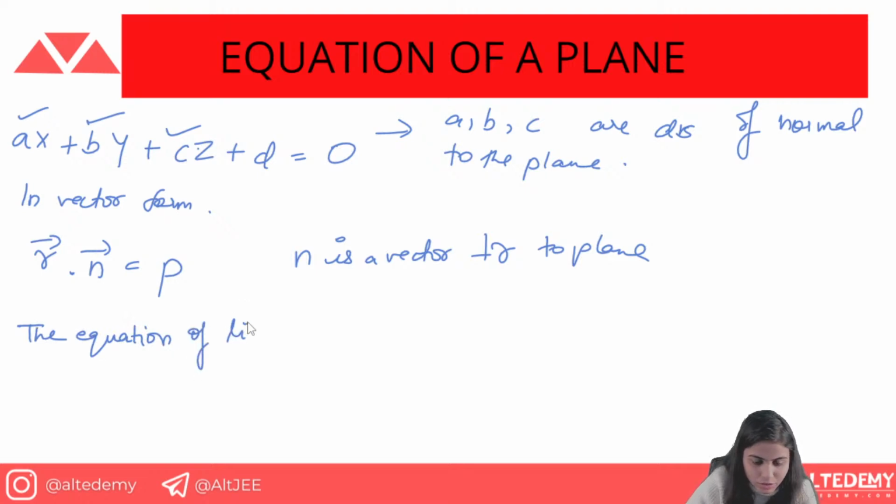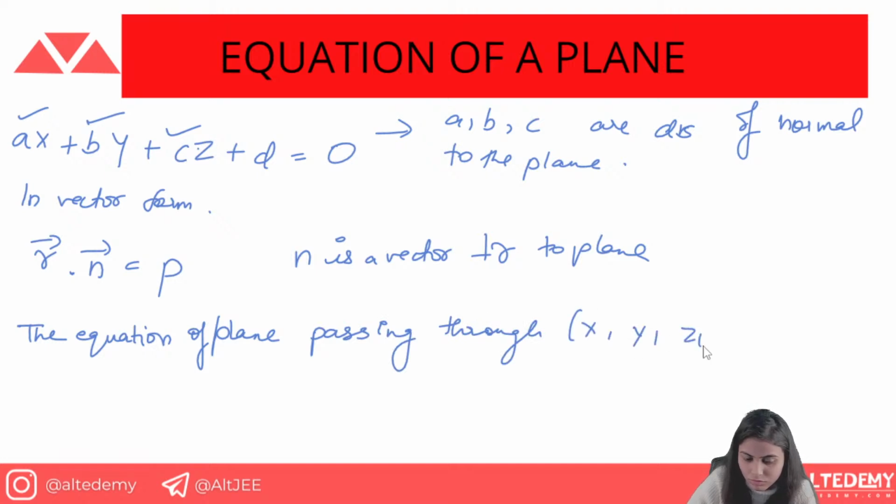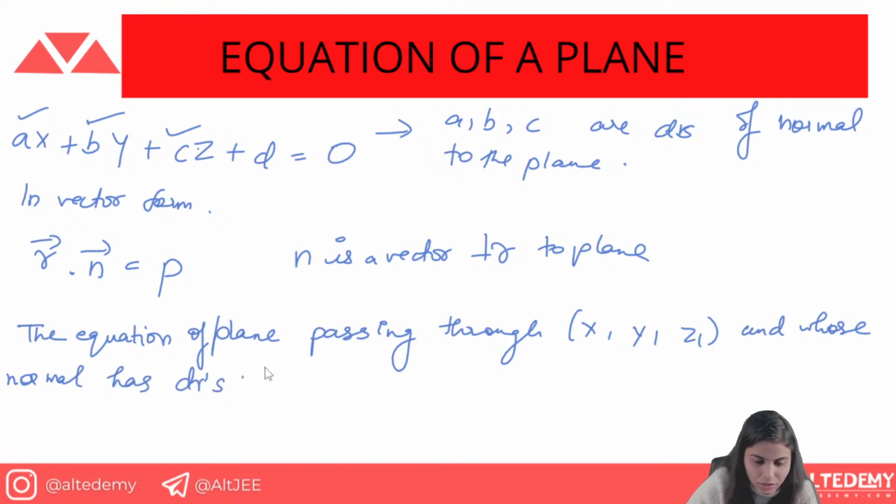We are talking about the equation of plane, where a point is given and the normal has DRs a, b, c.